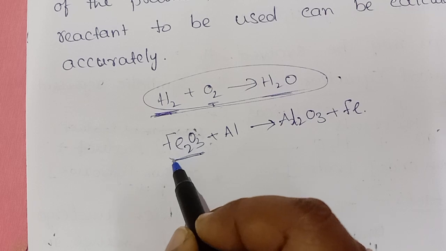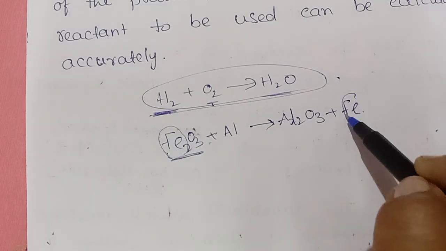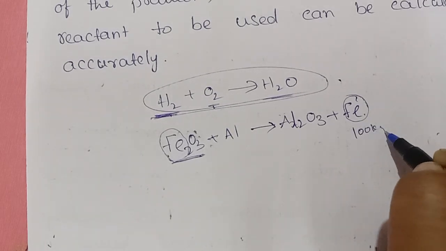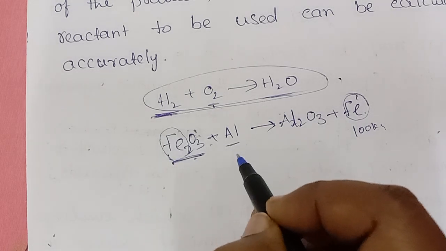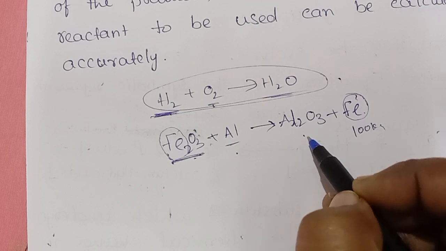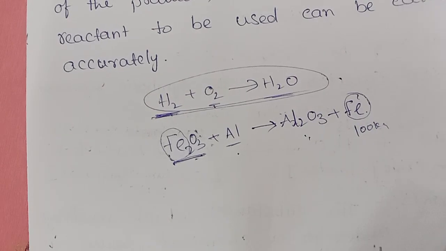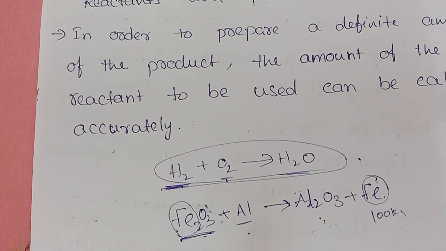So I want only iron, right? How much amount do you need? Suppose you want to get 100 kgs of iron, how much ferric oxide should be used? How much aluminum do we need? What are the end products? How much are we getting? Everything can be calculated by using these chemical reactions or chemical equations, right? Exactly, we can calculate how much. Okay. Next, after this,